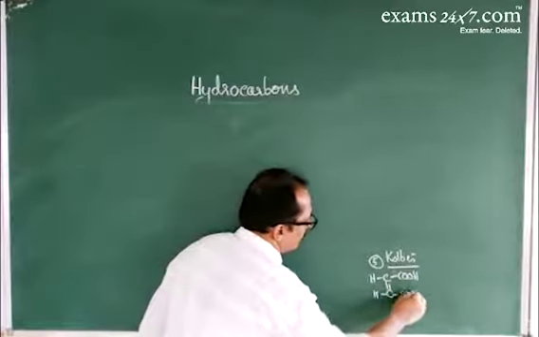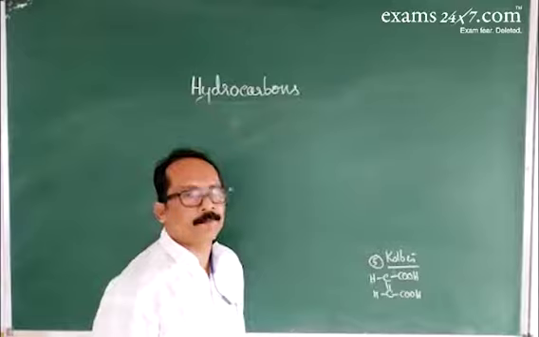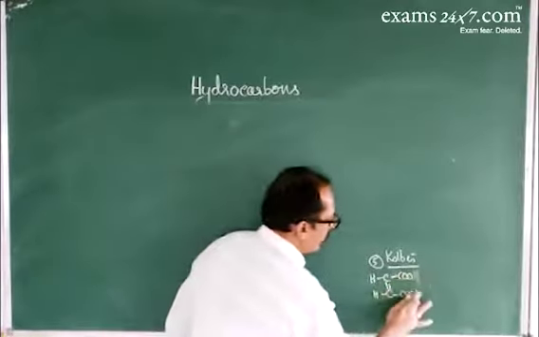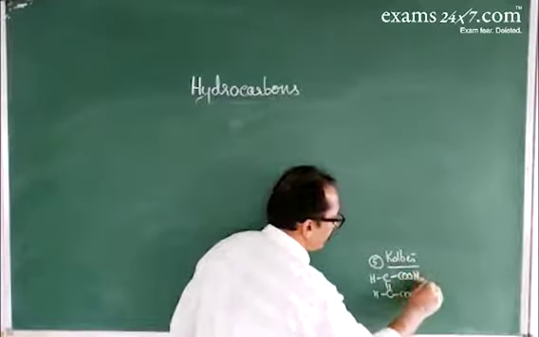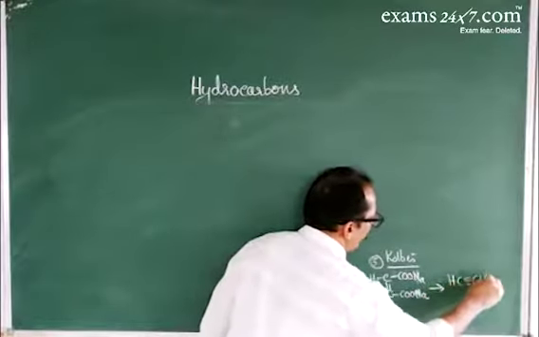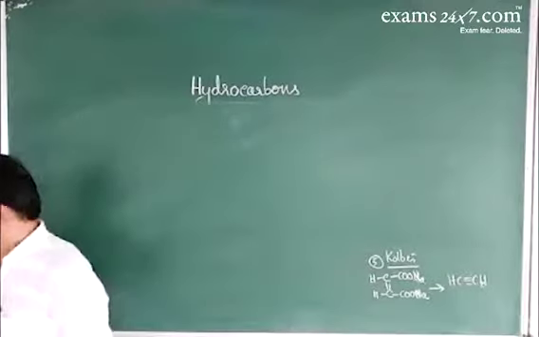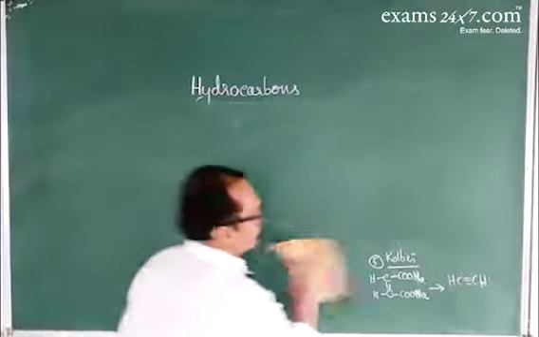This compound is called maleic acid. Now, these two hydrogen atoms are replaced by sodium, giving sodium maleate. On electrolysis, that gives ethyne. So these are different methods in the preparation of alkynes.